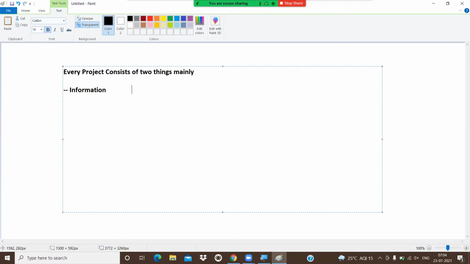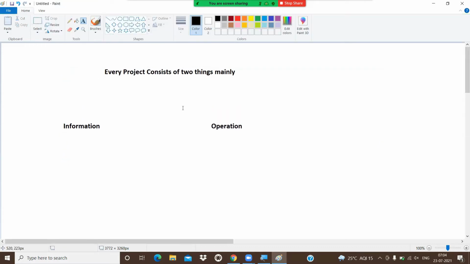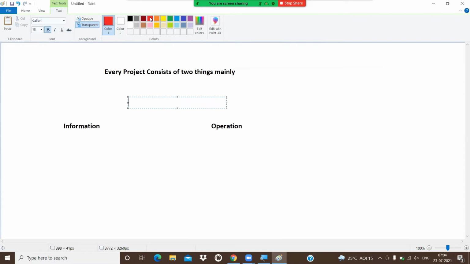Information and operations. For example, let me take one banking application. What does a banking application consist of? Two things. What are those? Information and operation.